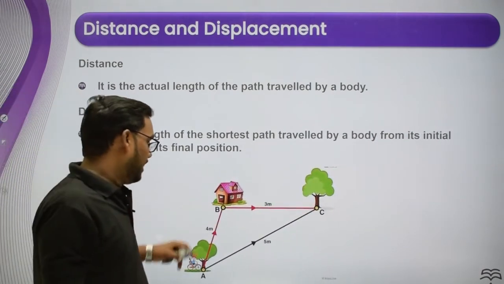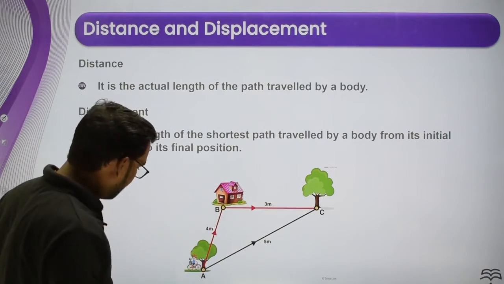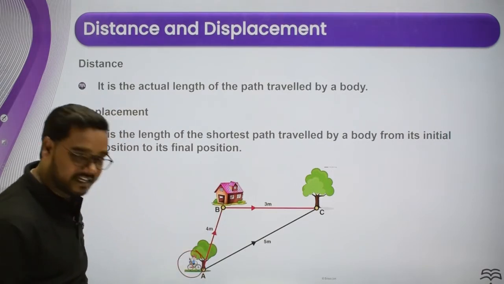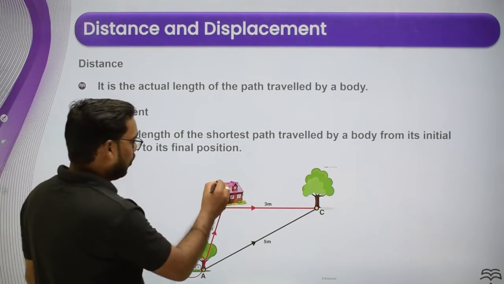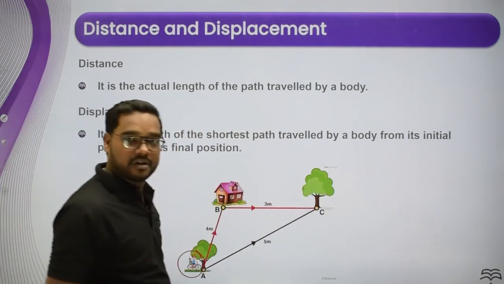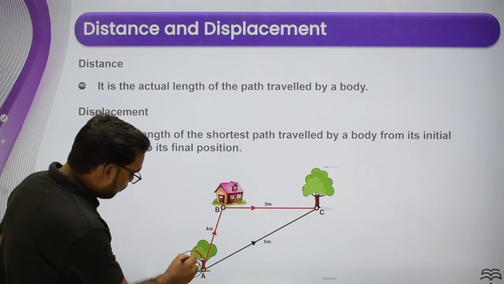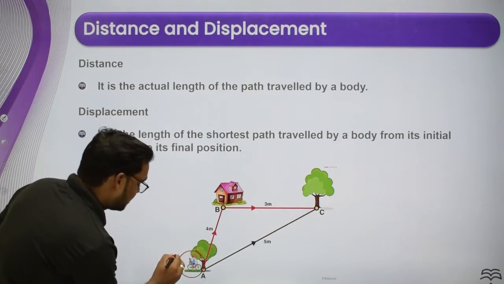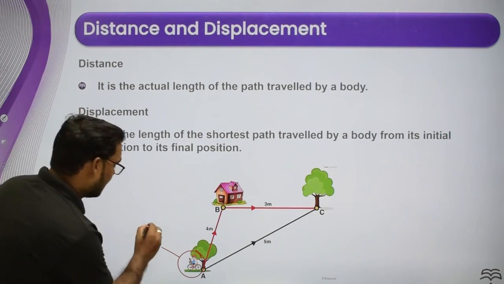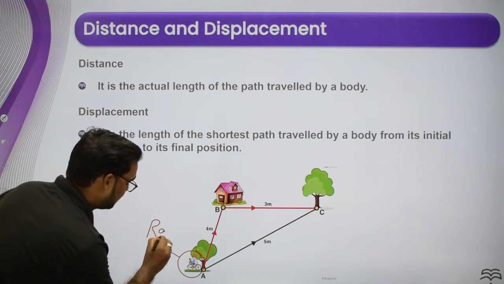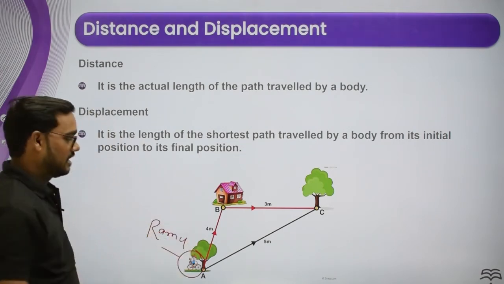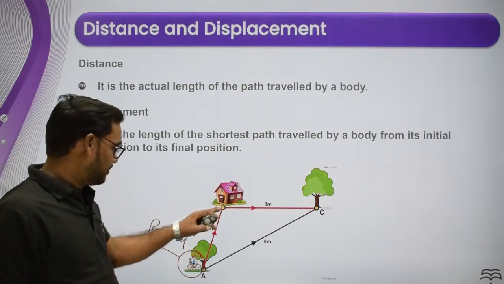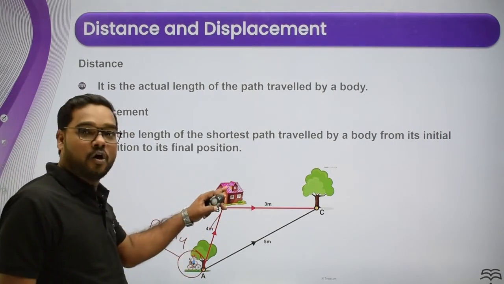Now you can see over here, we have a simple example. What is given here? There is a boy sitting on a cycle. This is the home and this is the tree. This boy is traveling from A to C. Let us say this is Ramu, this is Ramu Chacha, and this is the home of his girlfriend.